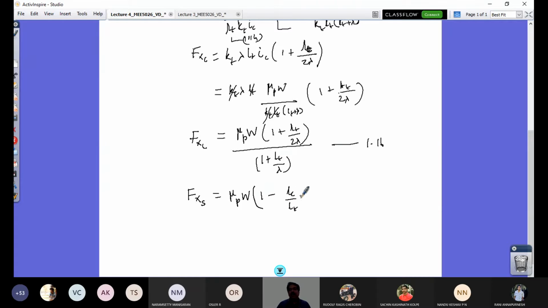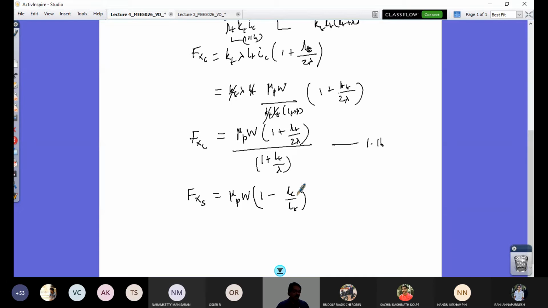See this equation, very nice equation. So when LC is equal to LT, what would happen? When I say LT equal to LC, this is going to be 1. So 1 minus 1, 0. So I will have no sliding force. When LT is greater than LC, what does that mean? Sliding is initiated. So I would have the value of Fx.